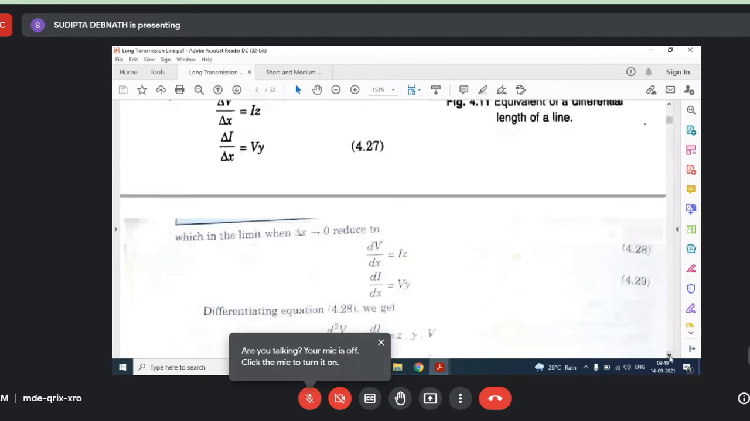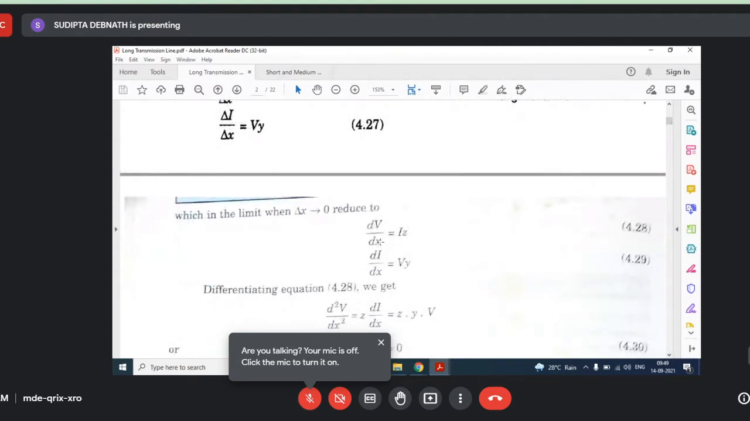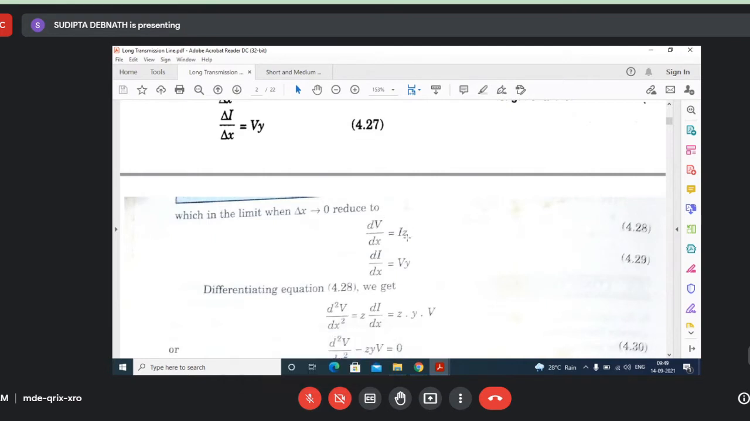Now dV/dx we just differentiate again with respect to x. So d2V/dx2 will be z into dI/dx, because z and y are constants. They are considered as parameters per unit length. So d2V/dx2 will be z into dI/dx. Now from here you can substitute dI/dx as Vy. Okay, so we can get d2V/dx2 as zy into V. Understood up to this? Any problem? No, ma'am. Okay.